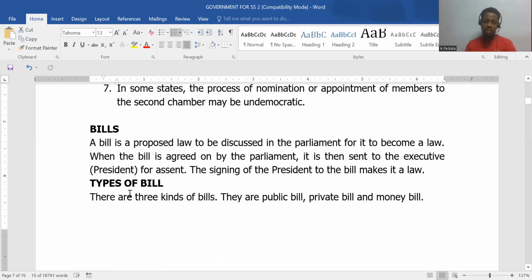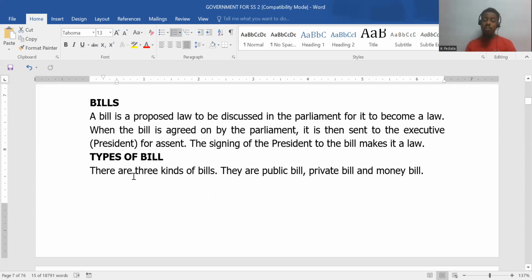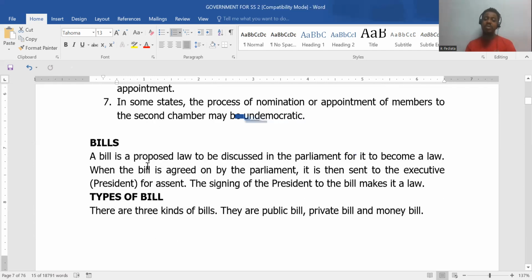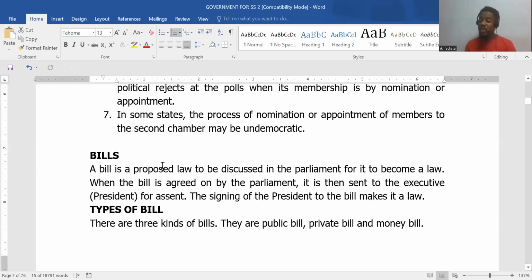Now let's go into bills. We're going to look at what a bill is, types of bills, and how bills are passed into law. So a bill is the proposed law that is to be discussed in the lawmaking house.